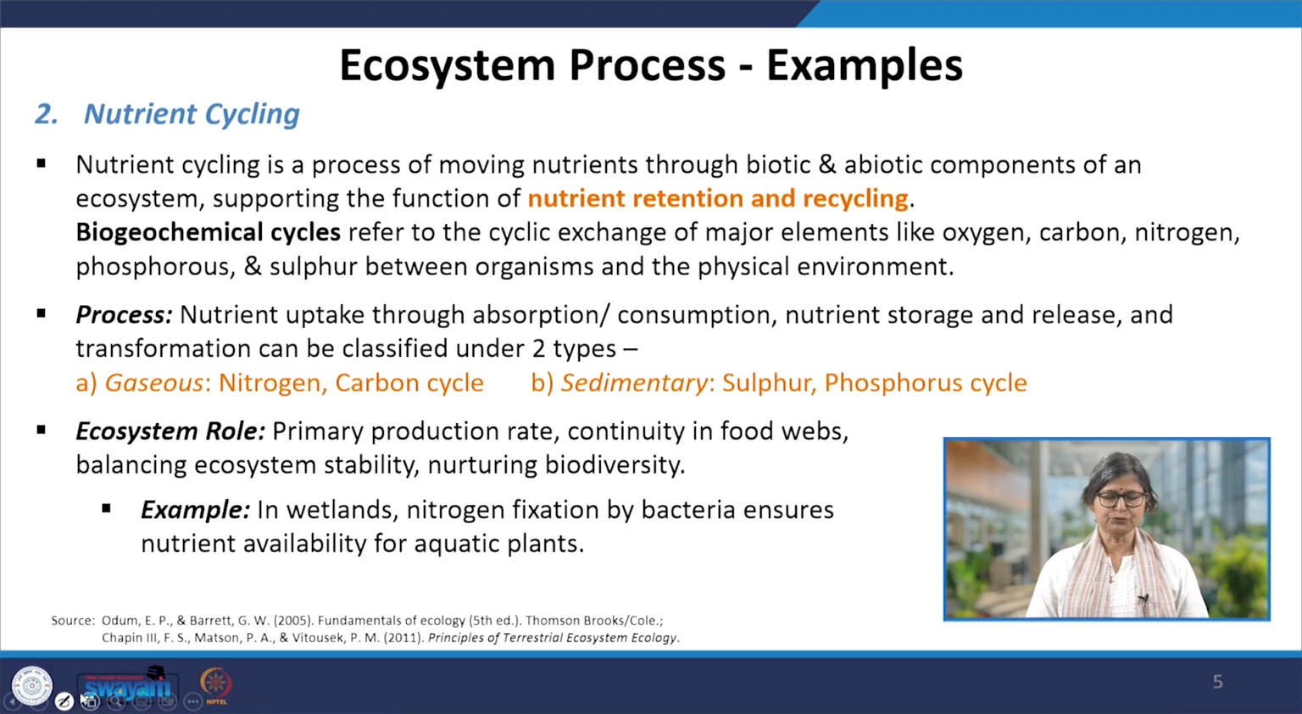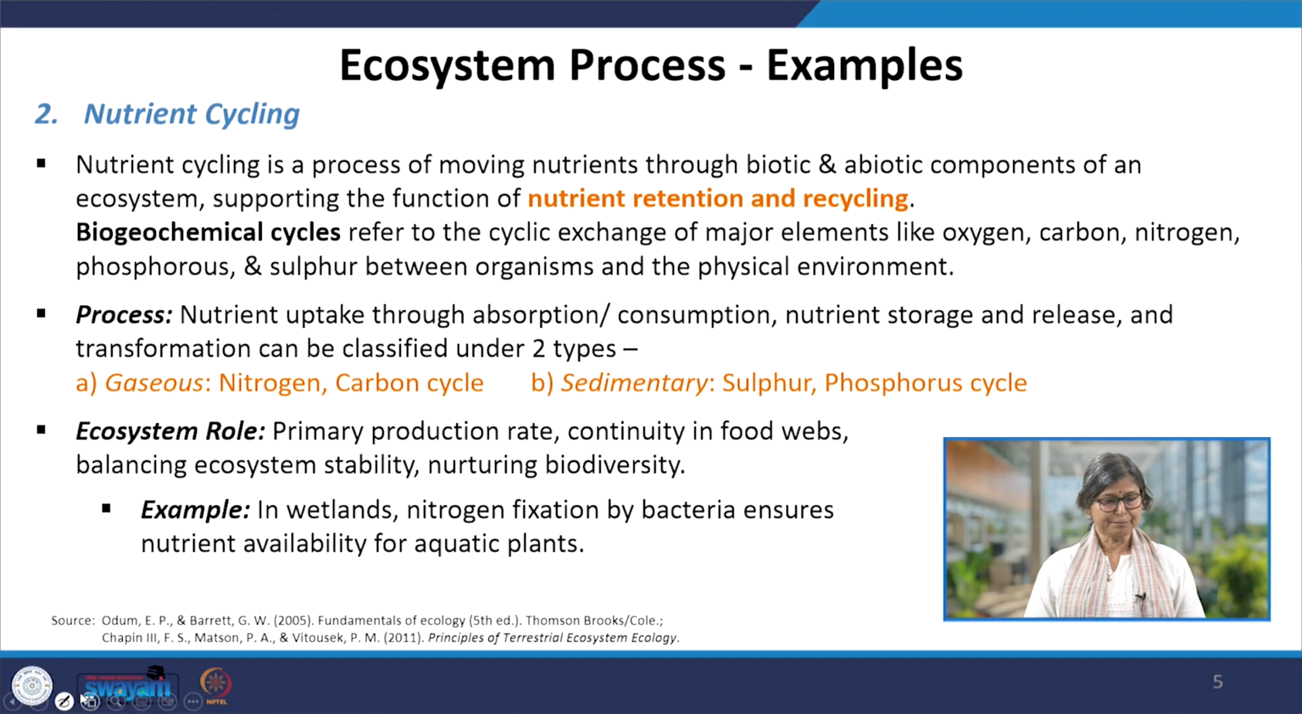The process of nutrient uptake through absorption or consumption happens in nutrient cycling. Nutrient storage and release happens, and transformation can be classified under two types of these nutrients. One is the gaseous one, that's the nitrogen and the carbon cycle, which through different phases comes back to the atmosphere. And the other one is the sedimentary, like the sulfur and phosphorus cycle, and ultimately at the rocks or at the soil they get sedimented.